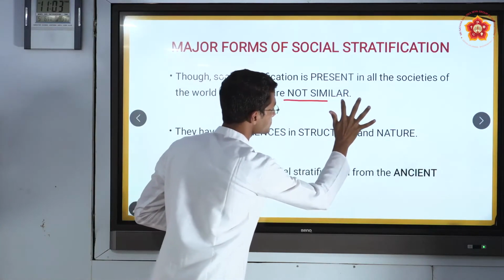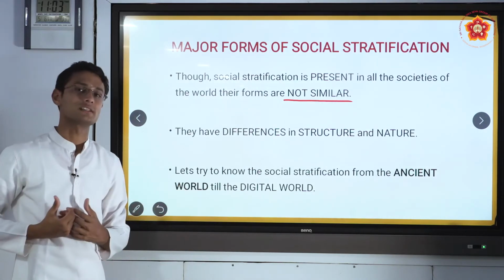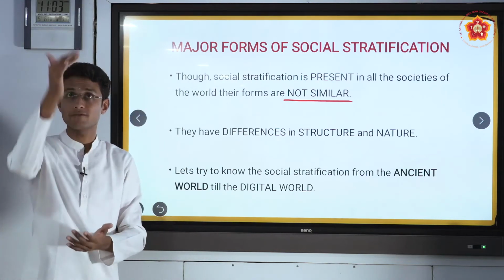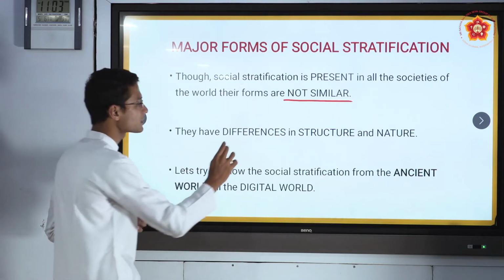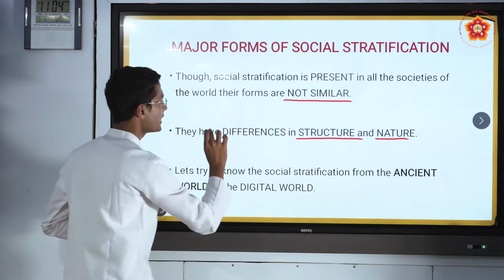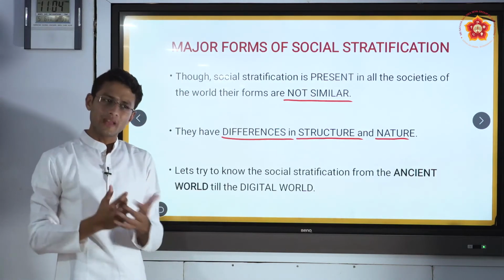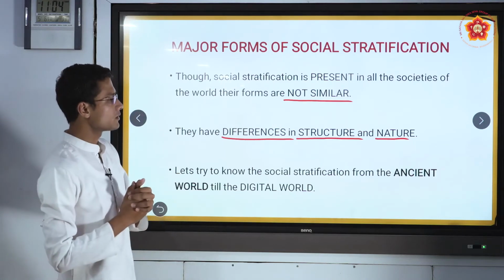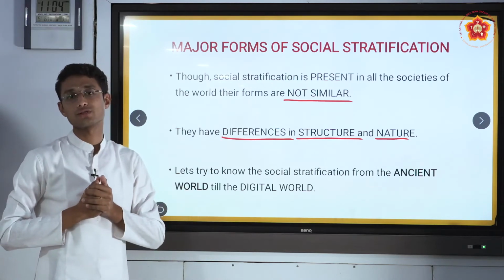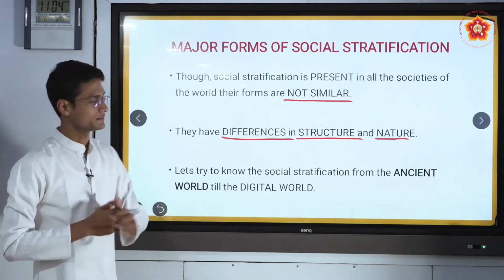It is not similar because the structure and the nature differ. The best example is Rome and India. In Rome we have plebeians and patricians. In India we have four different types in the Varna system. It is because of the structural change and the nature change. They have differences in structure and nature. So let us now try to know what were the major forms of social stratification from the ancient world to the digital world. So now let us look into that.